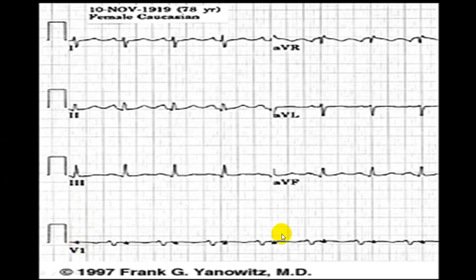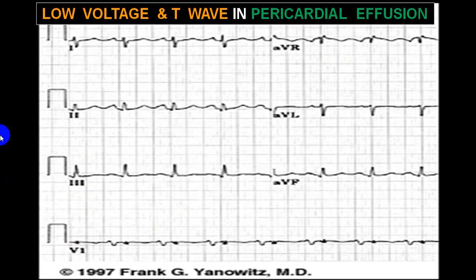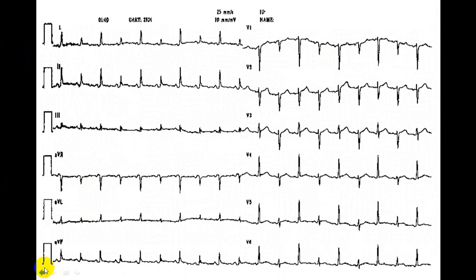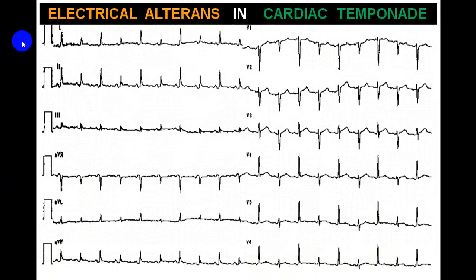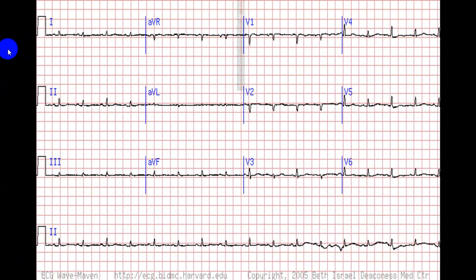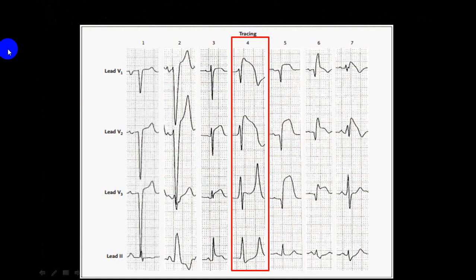Again, you can see a low voltage. So if you come across low voltage, suspect pericardial effusion. Alternate QRS complex small, electrical alternans, cardiac tamponade or massive pericardial effusion. I've already shown this ECG before. Now we go to another ECG tracing.